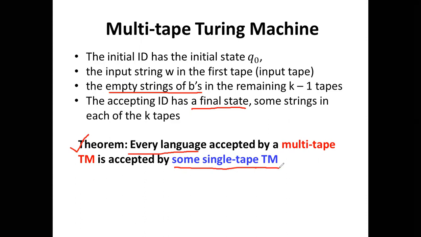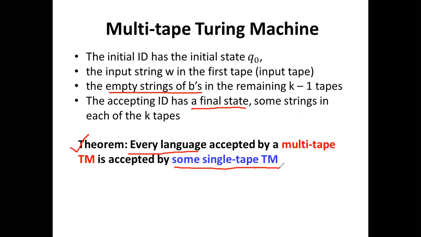So that would be the variations of single tape Turing machines, where the single tape Turing machine has only one tape and here there are multiple tapes. Suppose there are k tapes: if the value of k is 1, it is a single tape Turing machine, and when k is greater than 1 it is a multi-tape Turing machine. Each tape is subdivided into a number of cells, and the read-write heads are controlled by the finite control, and each of the cells has a particular input symbol.